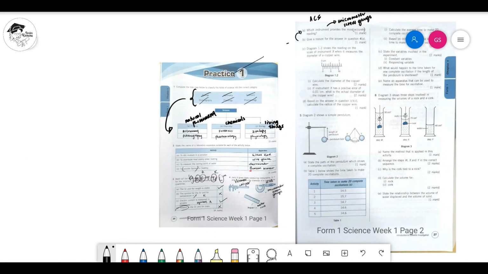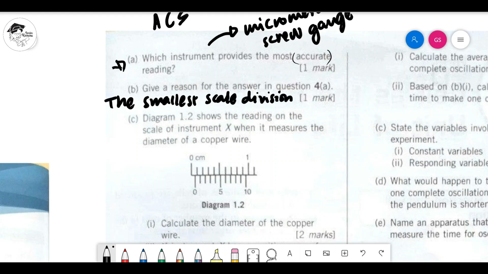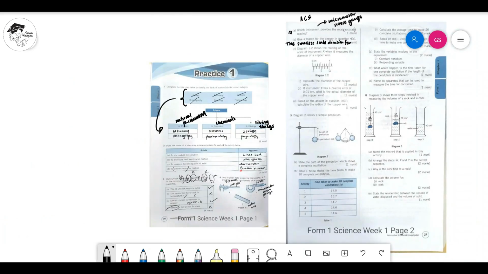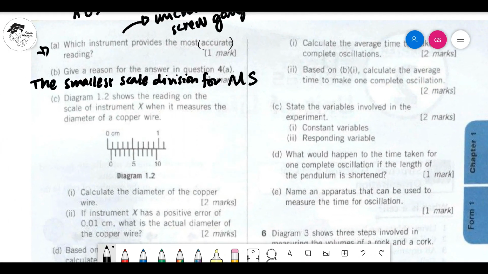Okay, let's go back in. The smallest scale division for the micrometer screw gauge is 0.01 cm. Okay, or 1 mm.